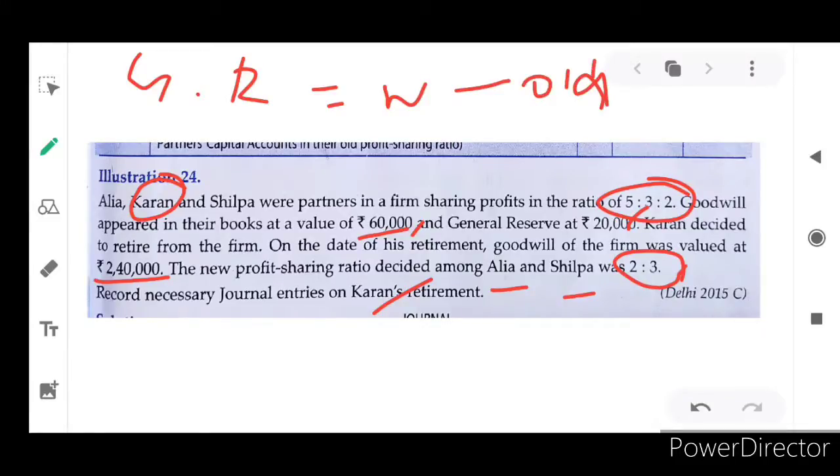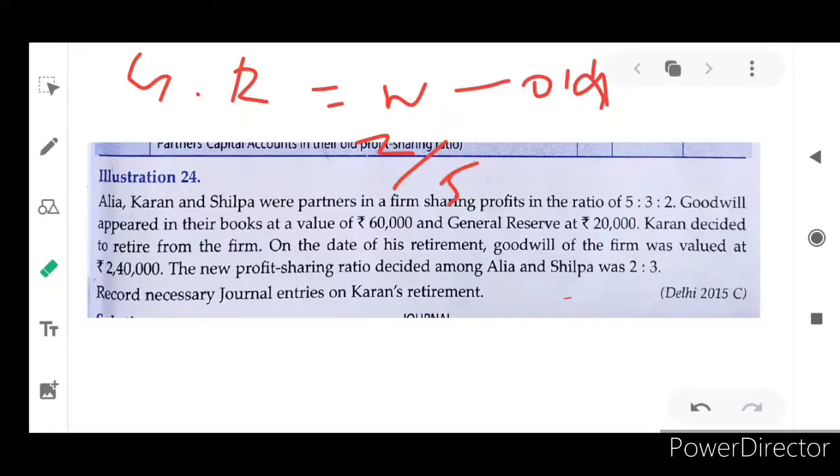Who is retiring? Karan is retiring, so the remaining partners will be Alia and Shilpa. They already have the existing ratio 5 by 10 and 2 by 10, but the new ratio is 2 by 5 and 3 by 5. Let's discuss. New minus old. The new ratio for Alia is 2 by 5, minus the old ratio for Alia, 5 by 10.